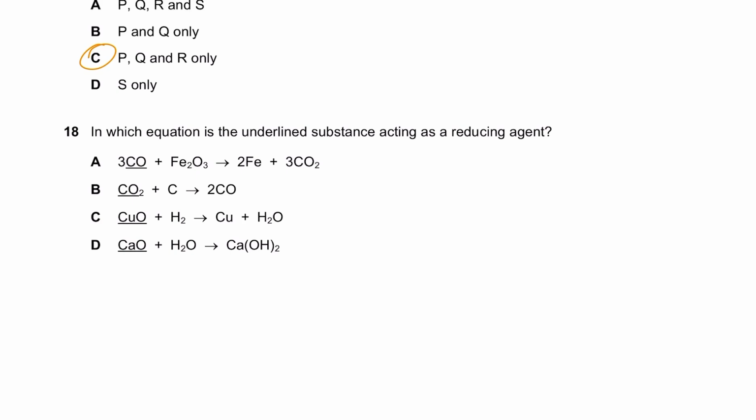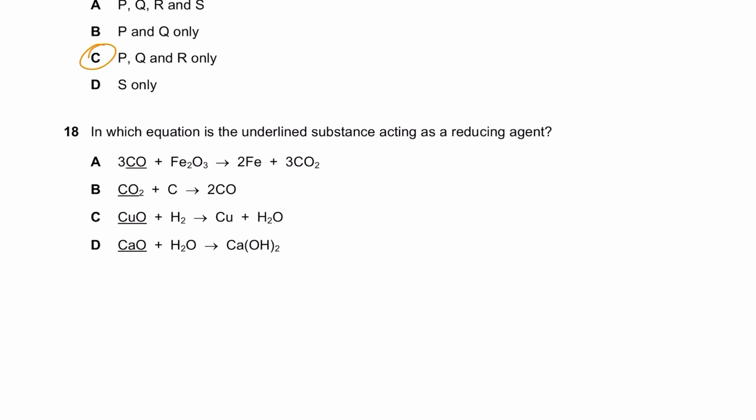In which equation is the underlined substance acting as a reducing agent? Anything that is oxidized is a reducing agent. I'm not going to go into the technical definition in detail, because I can explain the entire concept here, which I won't. I'll just explain it to the extent required in this question. Reducing agents are substances that oxidize themselves to reduce another substance. That's why it's an agent, right?